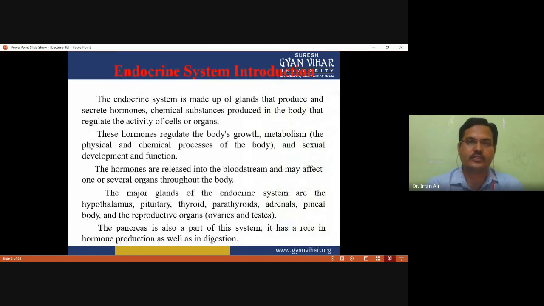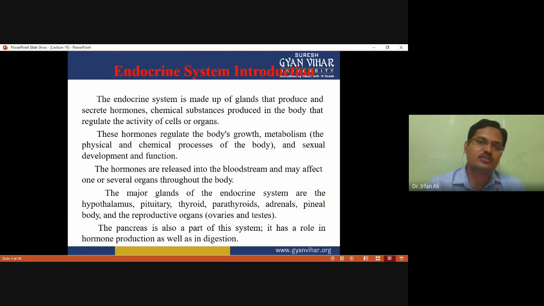First of all, we have to discuss some general points regarding the endocrine system. We need to know what the endocrine system is. The endocrine system is made up of glands, and these glands produce and secrete hormones.